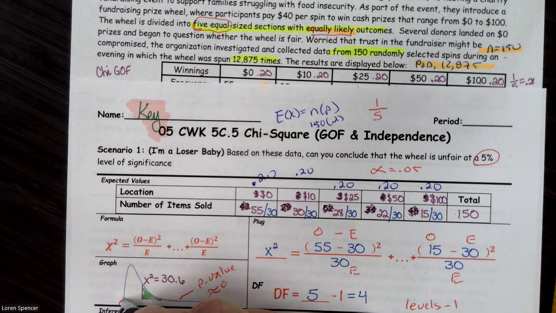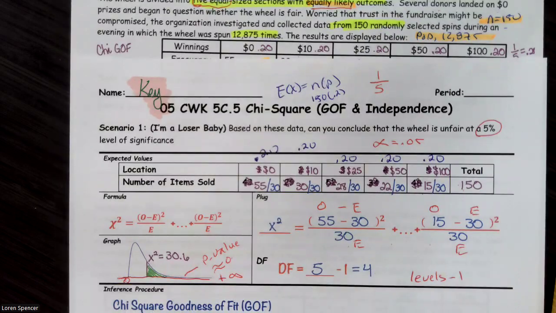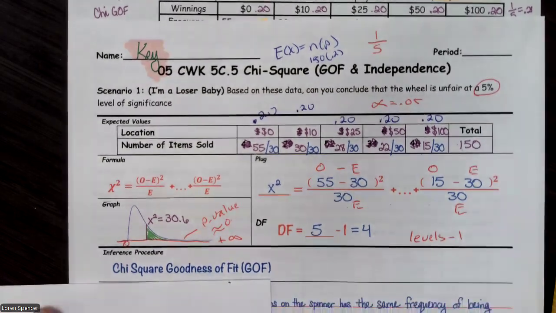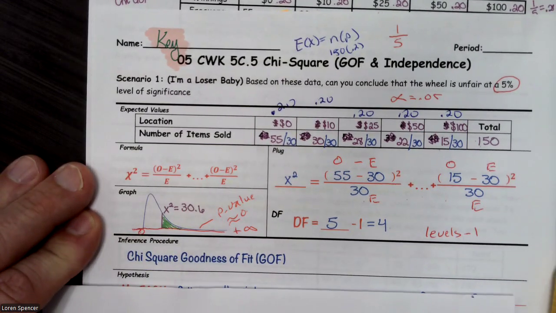And remember, our chi-squared is always going to be, every single time, skewed to the right, and it'll start at 0 and go to positive infinity. All right, we're running a chi-squared goodness of fit test, and we need to write our hypothesis.